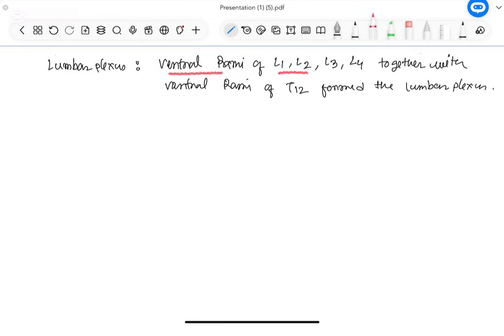Here 2 points we have to remember: ventral rami of L1 to L4 and again ventral rami of T12. That is the lumbar plexus forming structure.